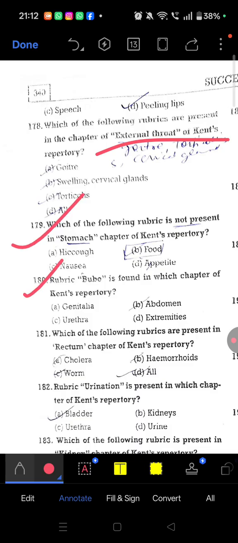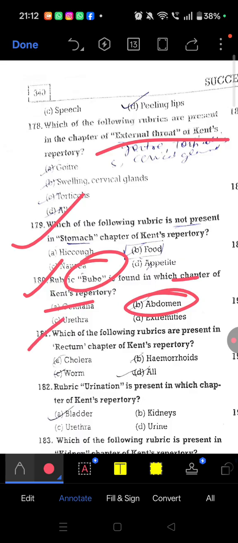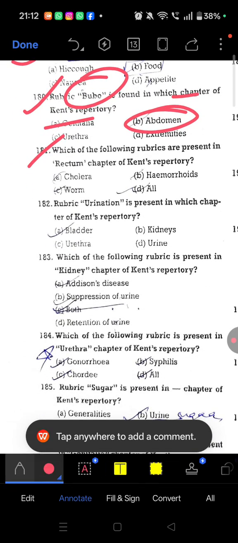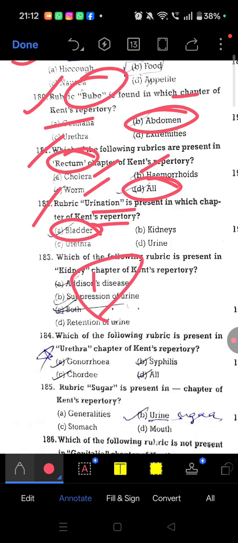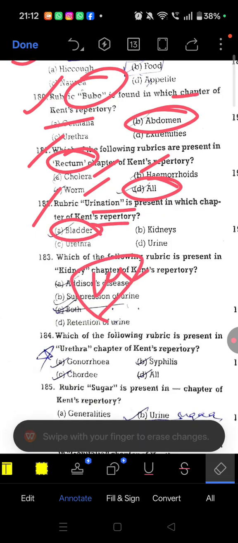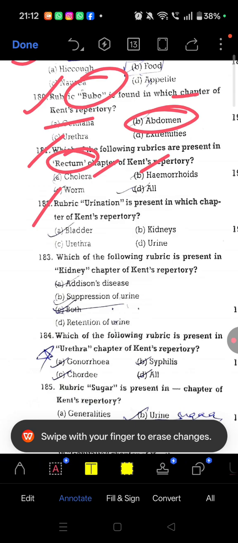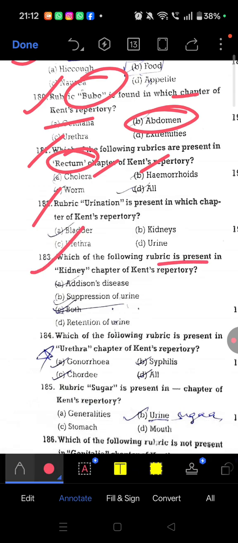180, bubo is found in which chapter of Kent repertory? So abdomen. 181, which of the following rubric are present in rectum chapter? In the rectum chapter, so all of the above: hemorrhoids, cholera, worm, all of the above. Question 182, rubric urination is present in the bladder. So bladder, urination is present. So remember this.